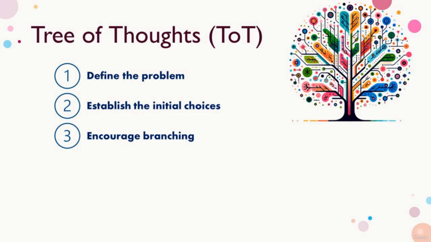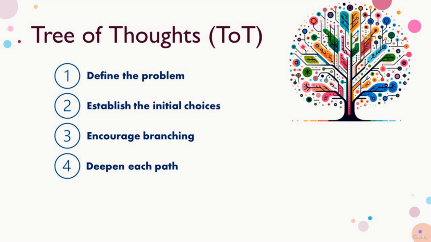When establishing initial choices and encouraging branching, it could be helpful to specify the expected depth or type of analysis for each branch. This ensures that each path not only diverges in direction, but also aligns with the depth of detail required for the problem at hand. Continue to deepen each pathway by adding layers of thought, analysis, or additional choices, mirroring how a decision tree expands.